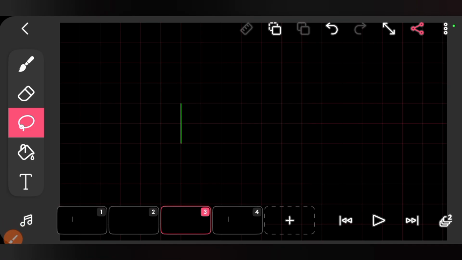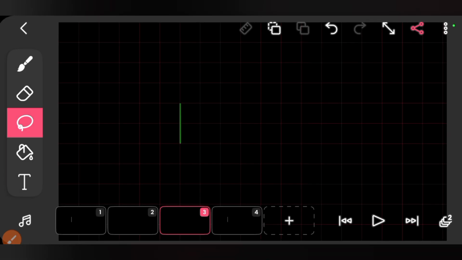If you play it right now, you have a looping cursor on your screen. So the next thing we have to do now is to have 2 seconds timing of this icon blinking. So how do we get it 2 seconds? Since we are using 12 frames per second to get 1 second, that means we're going to get 2 seconds by duplicating our frames to what? To 24 frames. I believe you understand that.